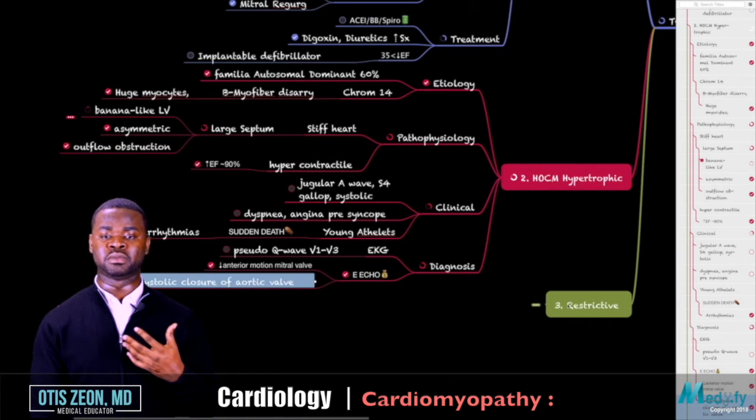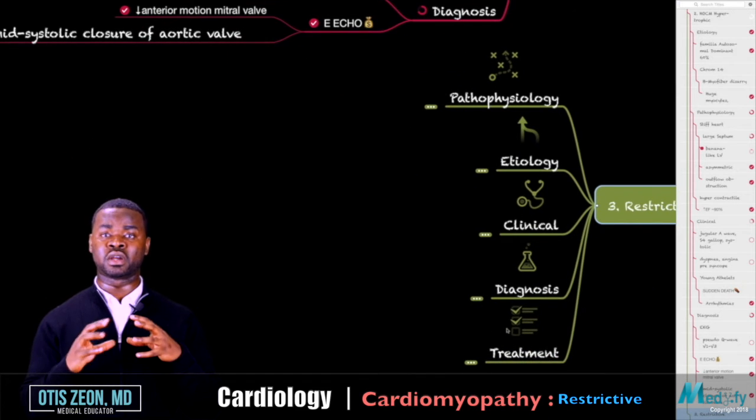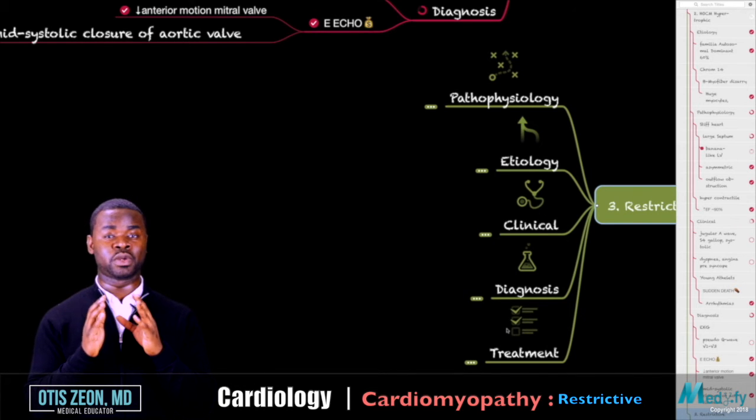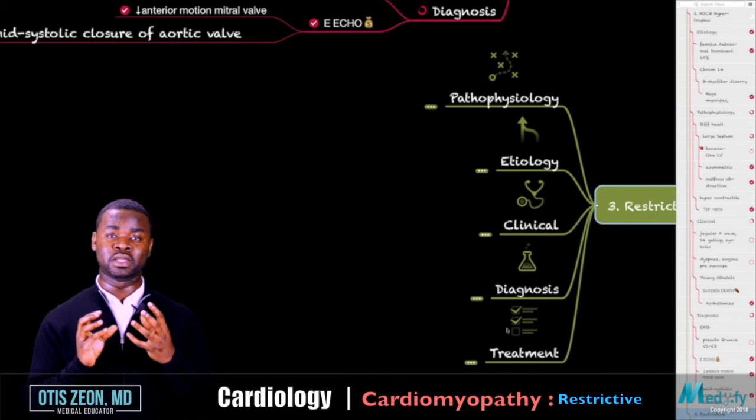The next one is dealing with restrictive cardiomyopathy. In this case here, you have a complete restriction of the heart, so therefore you can expect that there will be S4 gallop going on here. This is a diastolic process. Recall that diastole is when the heart is relaxing and you allow for blood to flow in it. So if you have a restriction around the heart, it makes it harder.